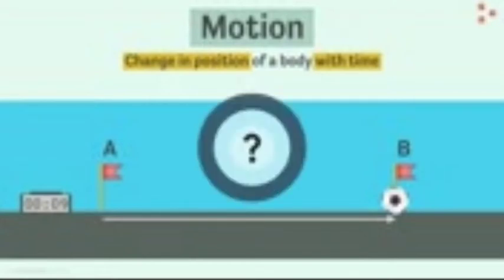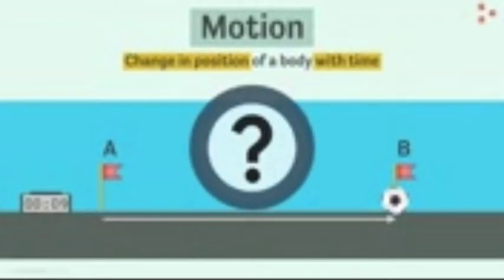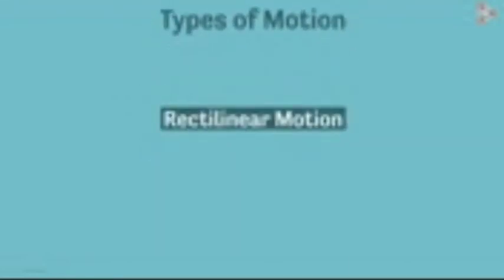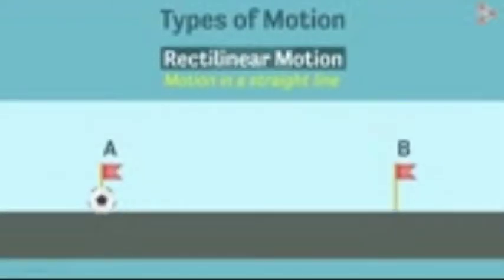What are the types of motion that we had studied previously? We have seen 4 types of motion. The simplest of all is the rectilinear motion. It is the motion of a body in a straight line. The example that we saw earlier is of a rectilinear motion. Object is moving in a straight line from A to B.